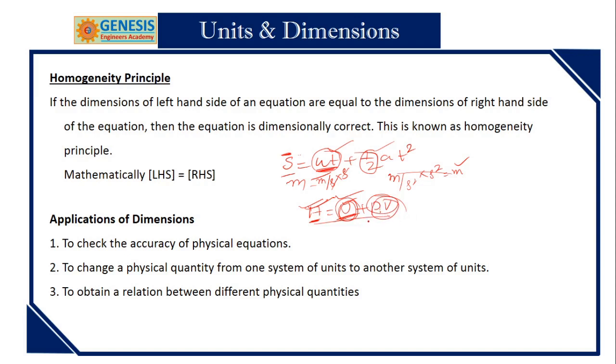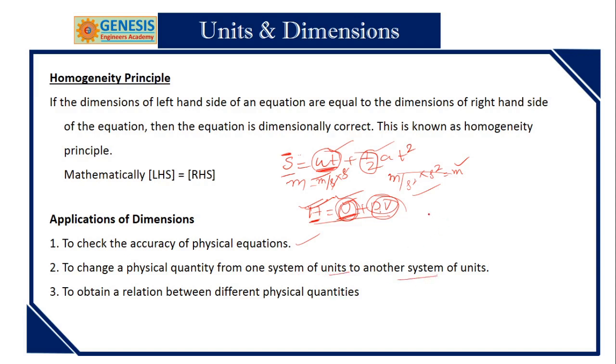So the homogeneity principle is a handy tool for you sometimes. On a units basis also you can define anything. So that is to check the accuracy of a physical equation and to change the physical quantity from one system of units into another system of units. You can also do that.